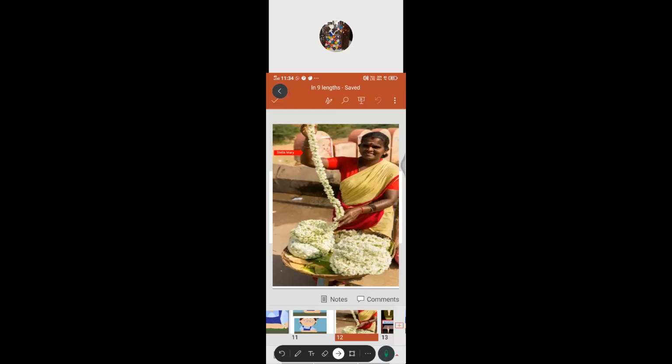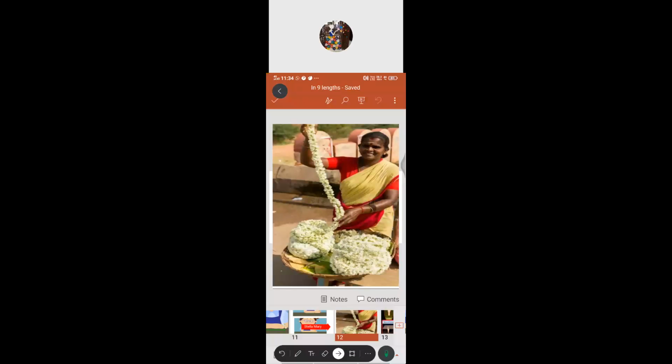Mulam. Yes, mulam. Suppose you want 5 strings of flowers, they say anju mulam. By that they measure and sell their flowers. So nowadays we are still using this kind of measurement.